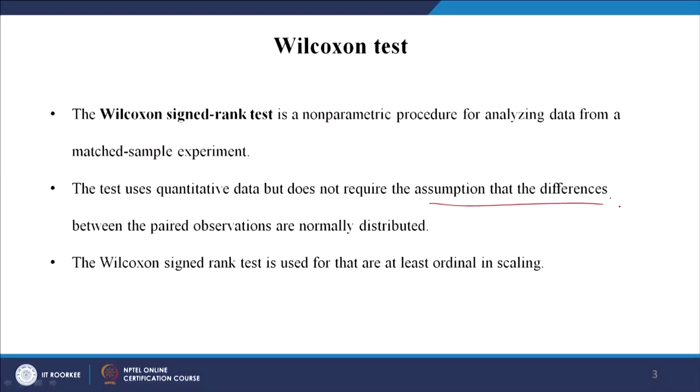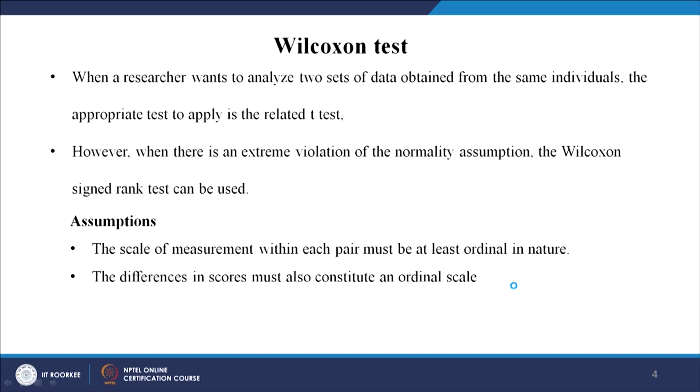It uses quantitative data, but does not require the assumption, and this is important, that the differences between the paired observations are normally distributed. It is not normally distributed, that is why it is non-parametric. The Wilcoxon signed rank test is used for data at least ordinal in scaling. So, the data has to be measured on an ordinal scale, and then only is it eligible for the Wilcoxon test.